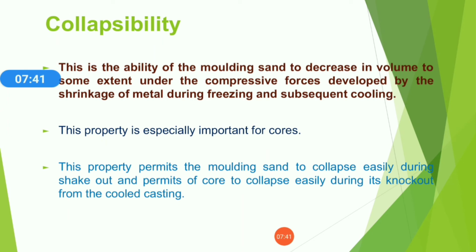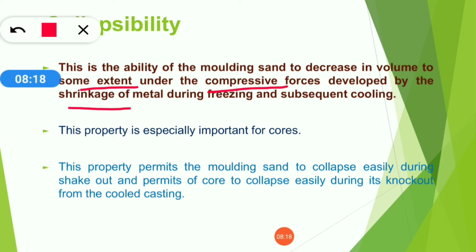Collapsibility. This property is very important especially for the core, because after making your casting, your core must be destroyed easily, or collapsed easily. So the core prepared from this sand should have enough collapsibility. This is the ability of the molding sand to decrease in volume to some extent under the compressive forces developed by the shrinkage of the metal during freezing and subsequent cooling.